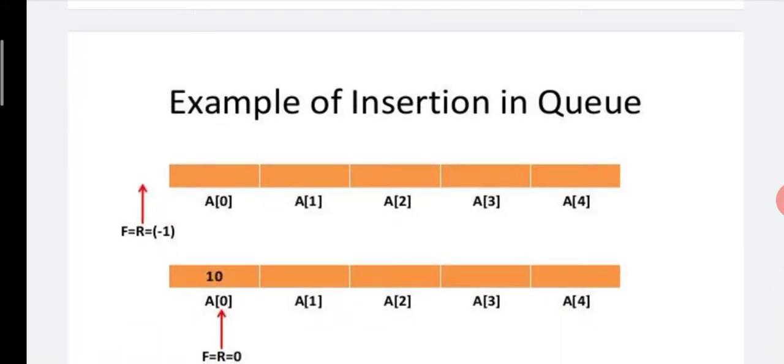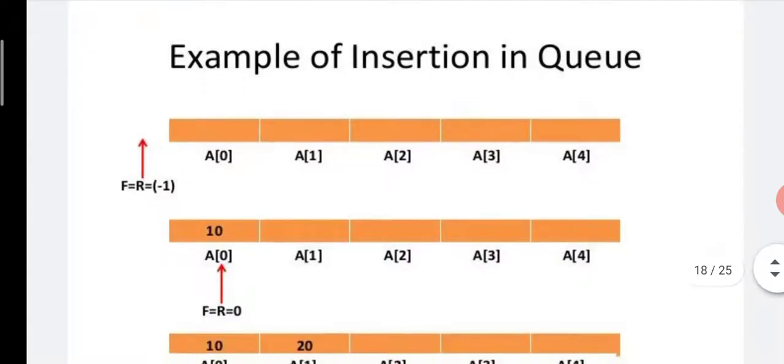Now see the example of insertion in Q. First see Q is empty. Here locations are marked A of 0, where A is the name of the array or the name of the Q: A of 0, A of 1, A of 2, A of 3 and A of 4. This means that the given Q is totally empty. So front is equal to rear is equal to minus 1. Here front and rear set to minus 1 indicate that Q is empty.